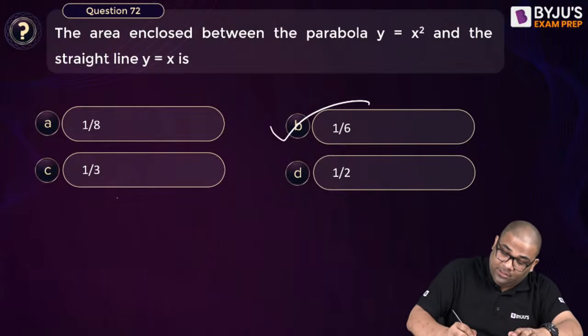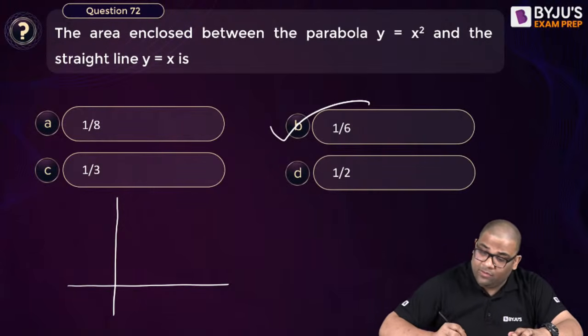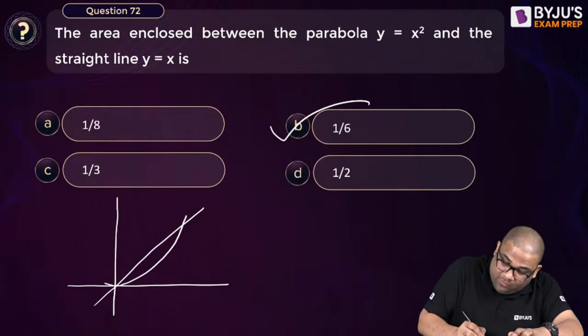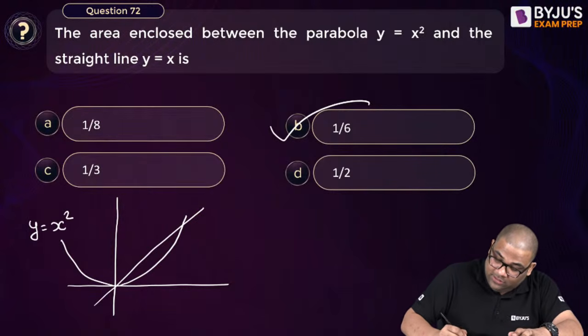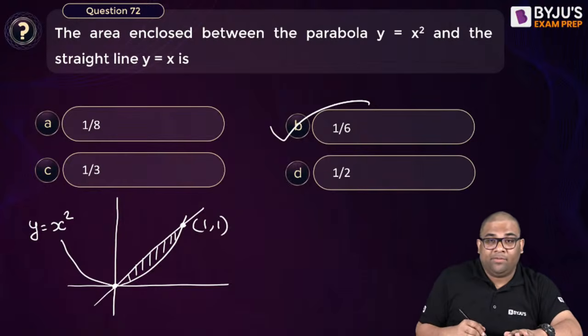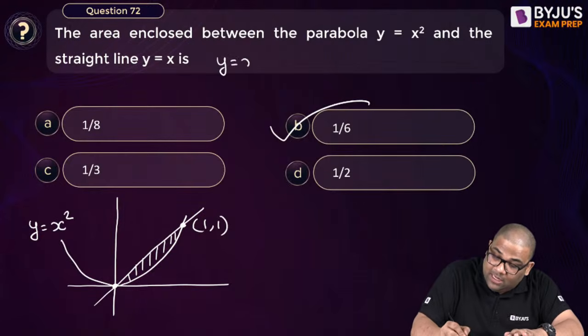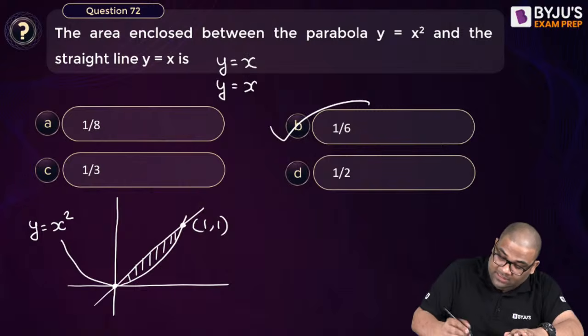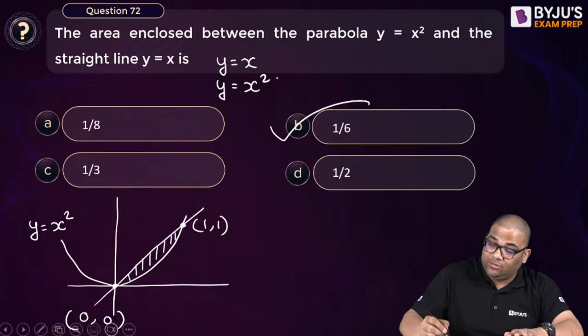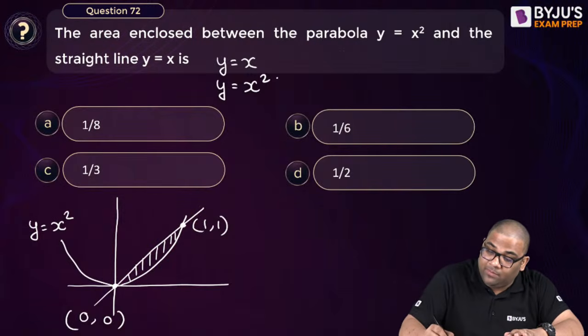You see like this, you see area under curve. We have y equal to x and y equal to x square. Yes, a parabola and this straight line, right? So this is the enclosed area. Now how to find the enclosed area? Here they will match at (1, 1). Y equal to x and y equal to x square, at (1, 1) they will match, and at (0, 0) they will cross, right? 2 points. Now see, when I find the area, it is very simple. I will take the limits. Y is varying from where?